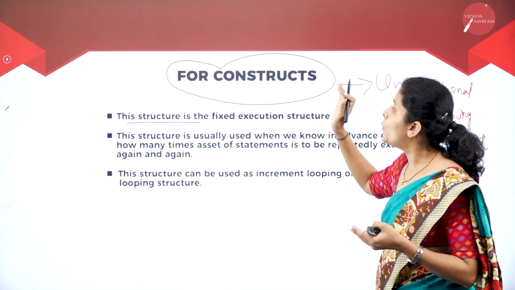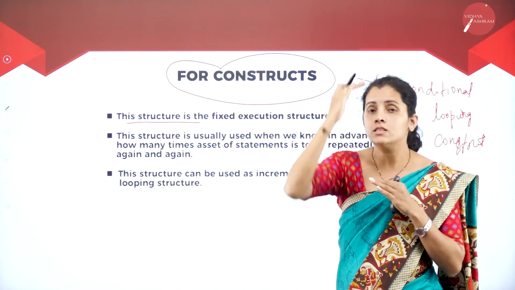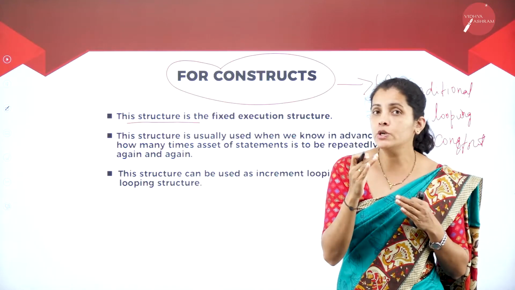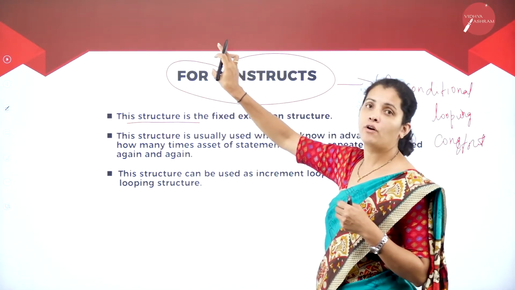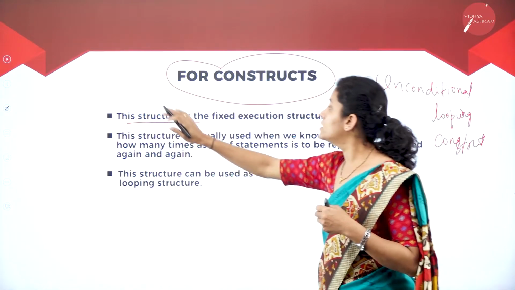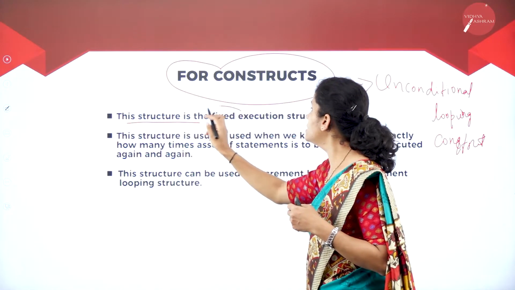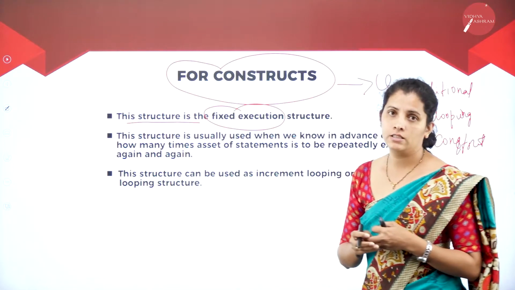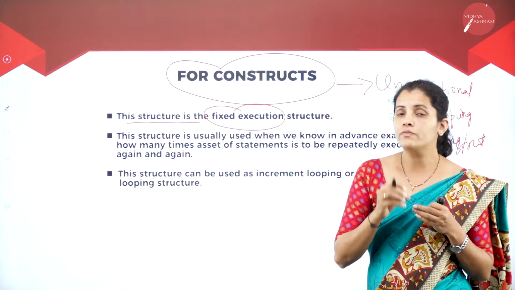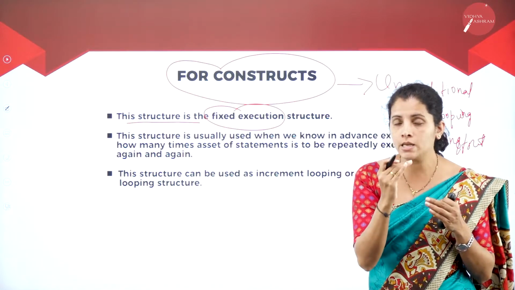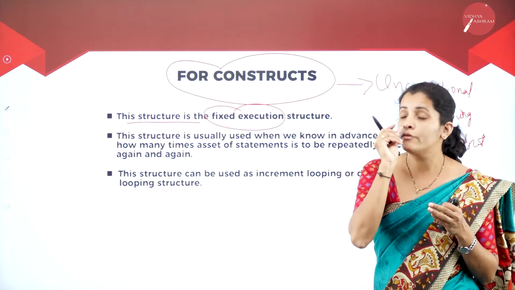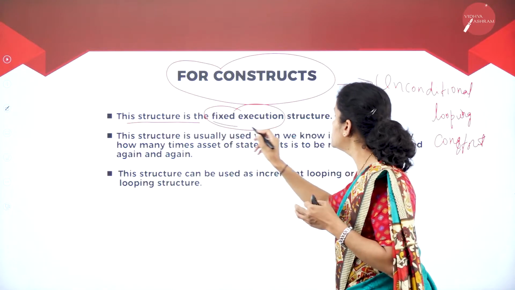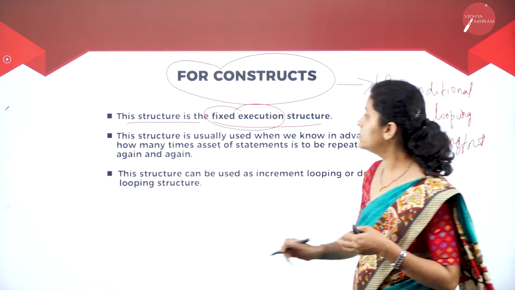That means when I know how many times I want to execute the code, at that time I can use the for construct. Suppose I want to execute those statements 5 times, so here the number 5 is fixed. So it is a fixed execution structure.